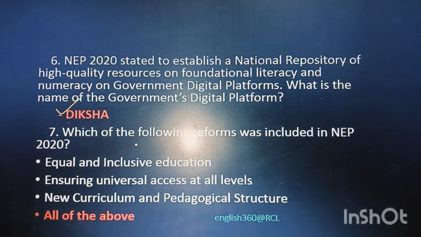Which of the following reforms was included in NEP 2020? The right answer is equal and inclusive education, ensuring universal access at all levels, new curriculum and pedagogical structure, all of the above. All these 3 points are correct.